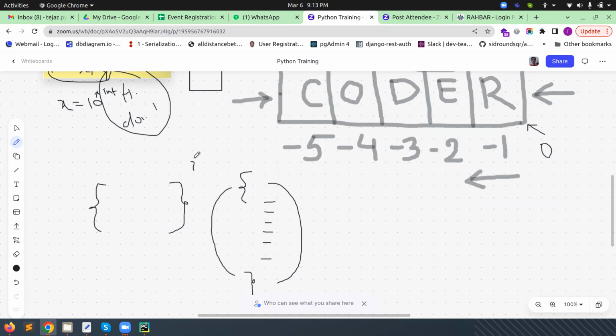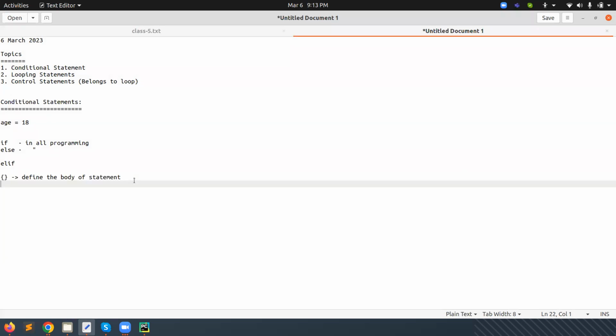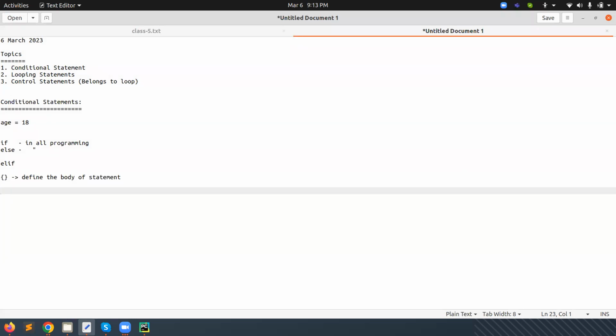It may be a conditional statement, a loop statement, or a function. In other programming languages like C, C++, PHP, and Java, we use curly braces at all places. But here we don't need curly braces. The advantage is that we don't need any extra things here. Instead, indentation is available. Indentation is a very important part.